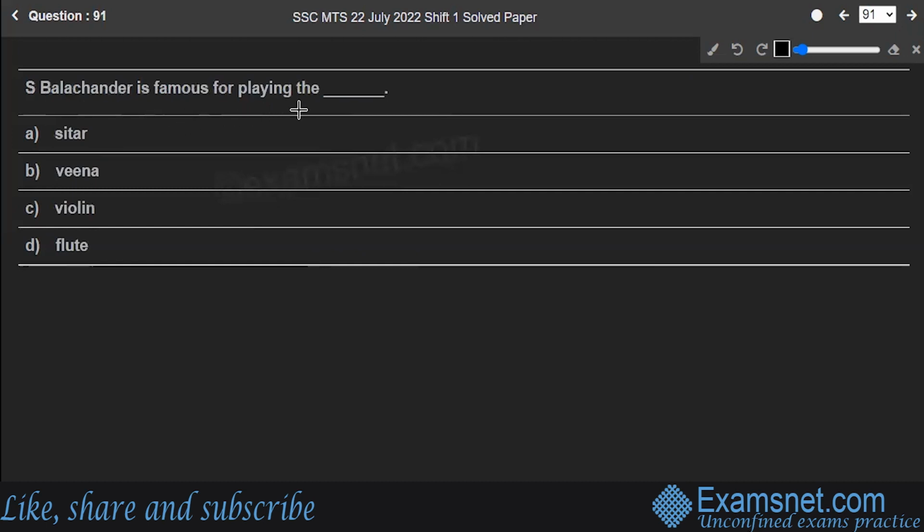S. Balachandar is famous for playing the sitar, veena, violin, or flute. The correct answer is the veena. Sundaraman Balachandar was an Indian veena player and filmmaker. He was a director, producer, and music composer for a few of his films. S. Balachandar was actively involved in the Swati tribunal dispute.